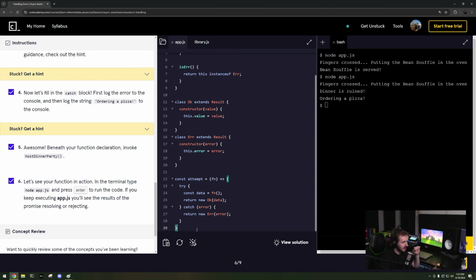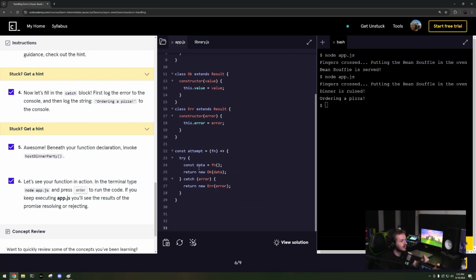Okay. So what is really happening in here? If the data is okay, then it's gonna return an Ok. If the data is an error, or if this function throws an error, it's gonna return an Error. So why is this useful? How is this useful? So say I have const myFunction equals something, okay, and I'm going to make a number.